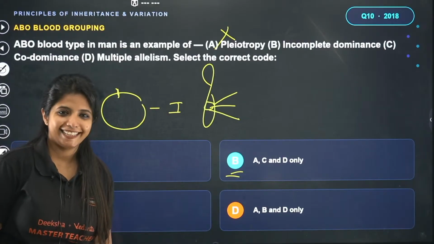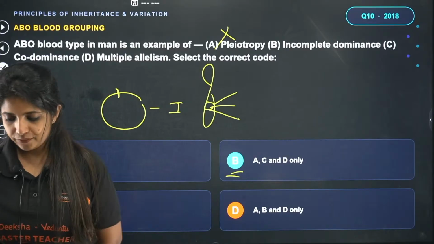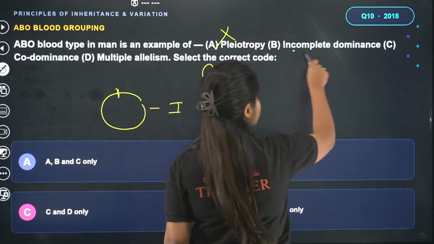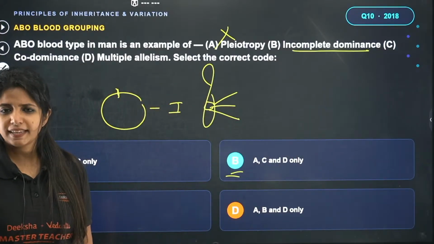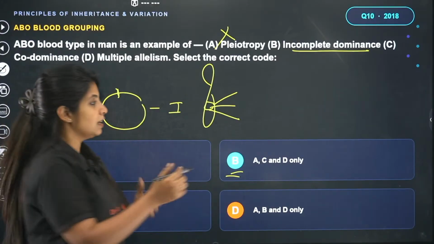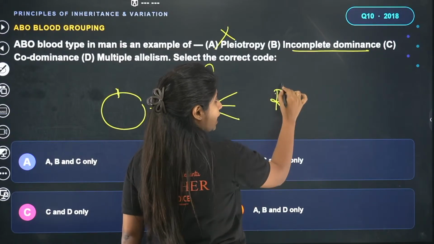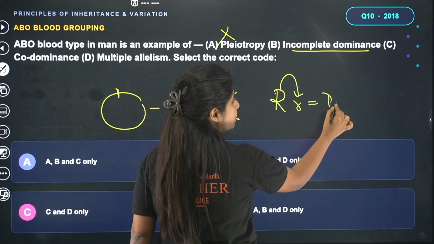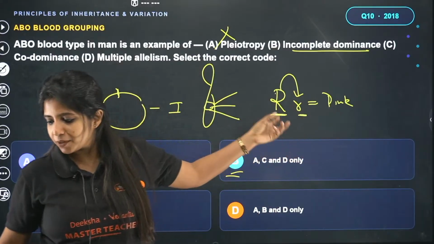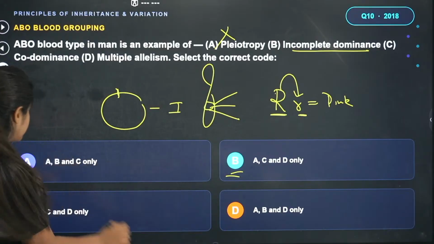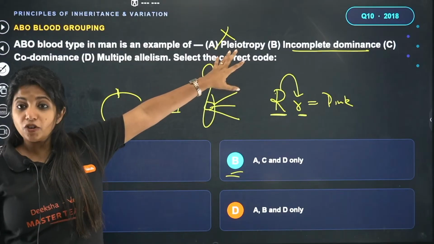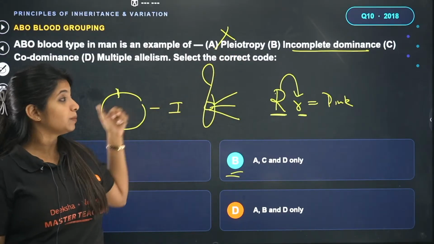Any guesses? What about incomplete dominance? Do you see incomplete dominance in the case of ABO blood group? Again, you do not see it. Incomplete dominance means neither allele is completely dominant. For example, in the snapdragon plant, capital R, for red, is not completely dominant over small r, for white, which is why the combination is pink in color. Why? Because of incomplete dominance. Sania says the answer is going to be A. Again, pleiotropy cannot be there, no way. Pleiotropy is not applied in ABO blood group.